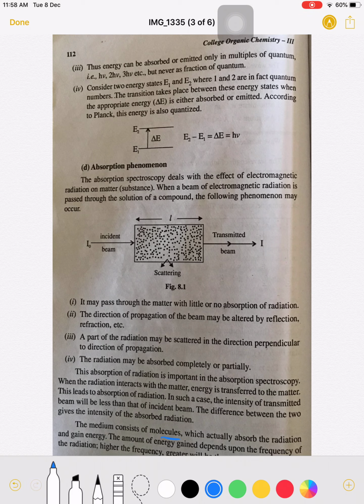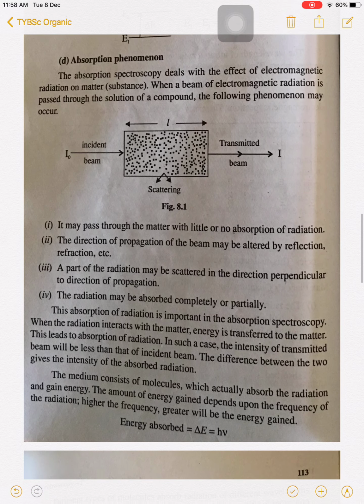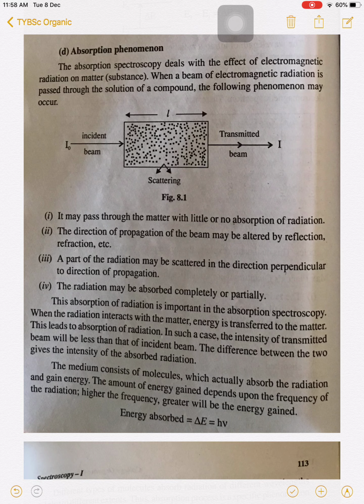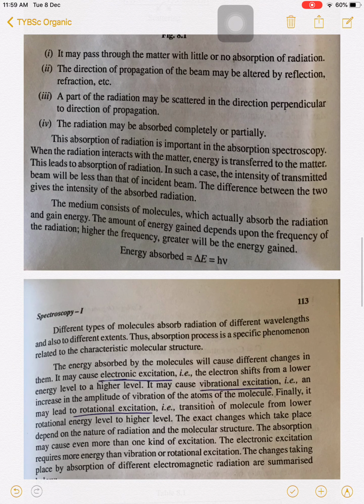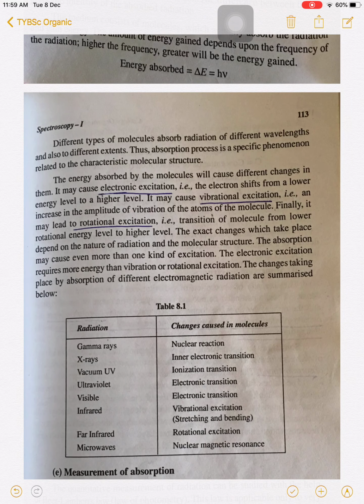So if molecules are present in the solution, then when we pass radiation through the solution, some energy is absorbed by the molecules present in the solution. The amount of energy gained depends upon the frequency of the radiation. The higher the frequency, the greater the energy gained by the molecule. So the energy ΔE is equal to hν, where h is Planck's constant and ν is the frequency of radiation. The more the frequency of radiation, the more energy the wave has.